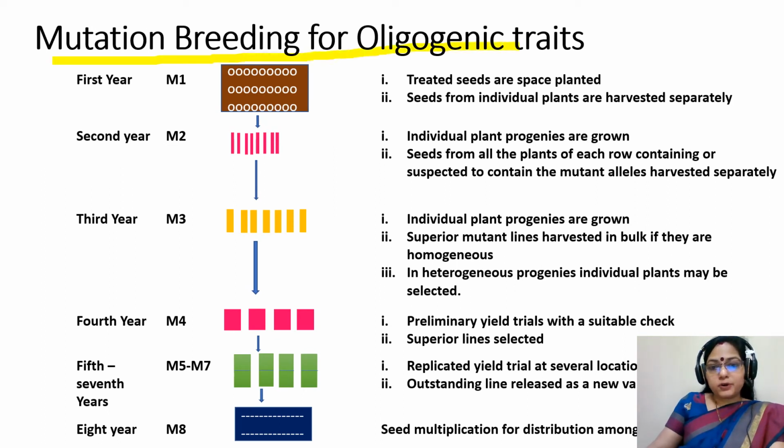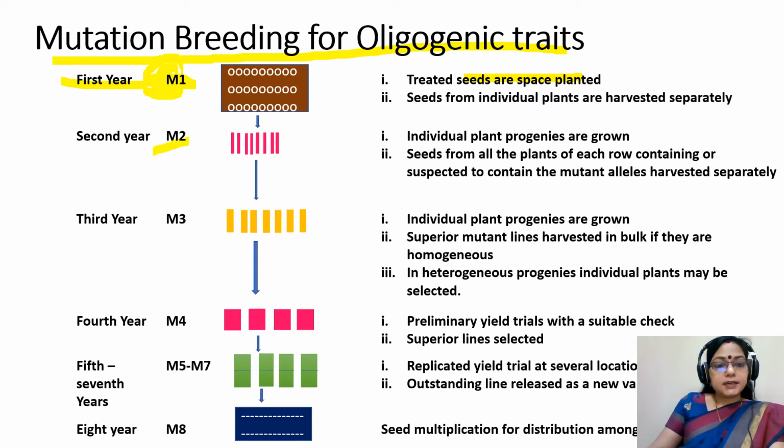Mutation breeding for oligogenic traits. In the first year, that is M1 generation, after we have treated the plants with mutagens, treated seeds are space planted and seeds from individual plants are harvested separately.